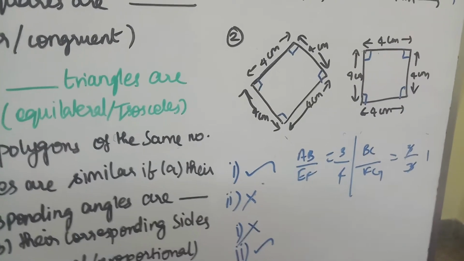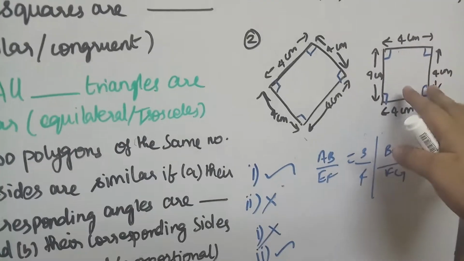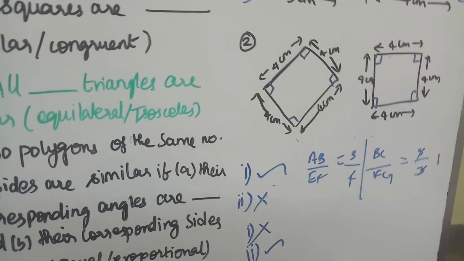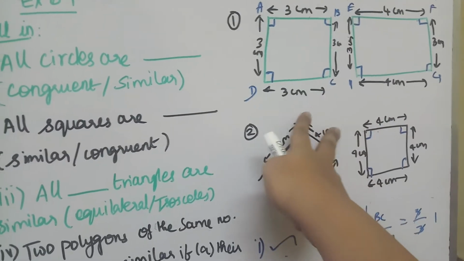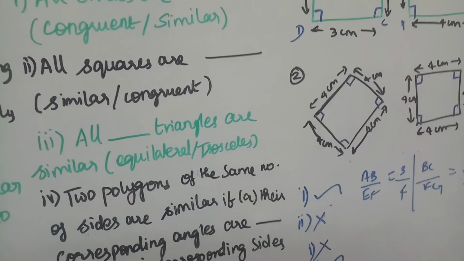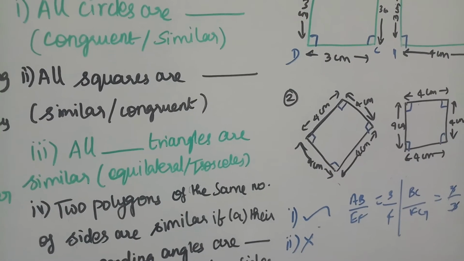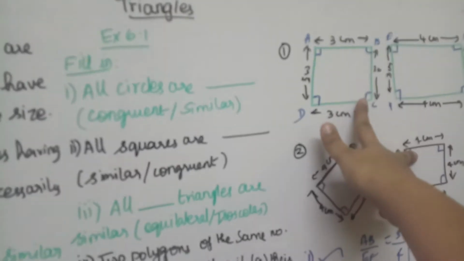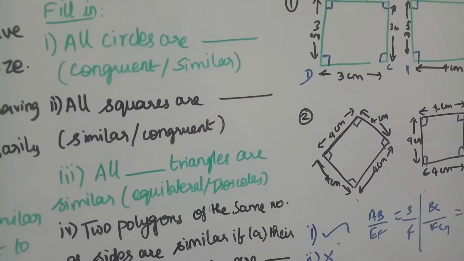When we compare a rhombus of 4 cm with a rhombus of 4 cm, then we say they are similar. Or a square of 4 cm with a square of 4 cm, then we say similar. Or we can compare these two also, because the proportionate form will be 3 by 4, 3 by 4, 3 by 4, 3 by 4. So the sides should be in the proportionate form, as well as the angles should be equal. So for squares we can say they are similar as the sides are in a proportionate form. For rhombus we have to check for the angles.